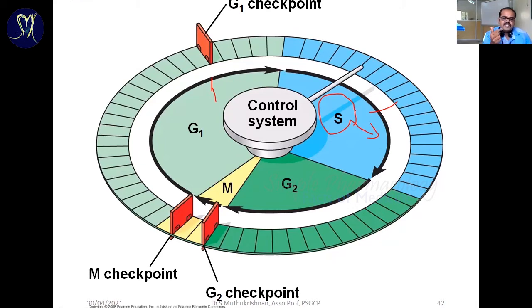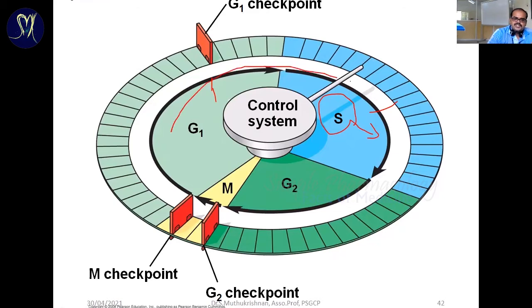In that phase, whether the entire chromosomes are synthesized or not, whether it is correct or not, and if any mistake is there, how it is going to be corrected, the entire correction and verification process happens in the G2 phase. Once the G2 phase is completed, after the cell goes through G1, then S phase, and G2 phase, it enters the M phase, meaning the mitotic phase.